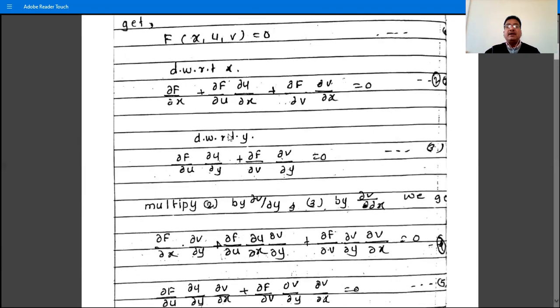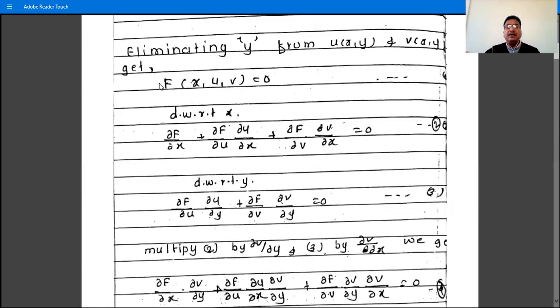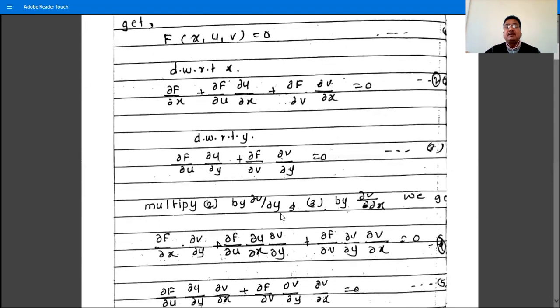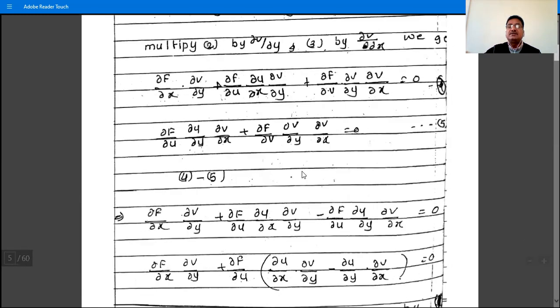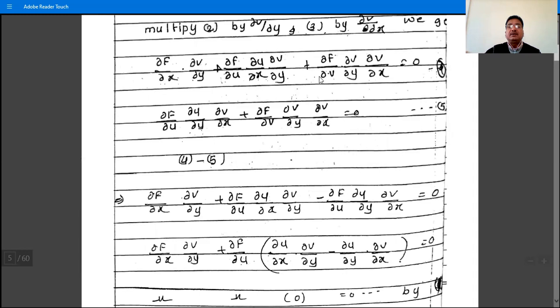And then with respect to y, the derivative of f is 0, so don't write the term ∂f/∂y. Then write ∂f/∂w · ∂w/∂y plus ∂f/∂v · ∂v/∂y. This is equation number 3. And then multiplying equation 2 by ∂v/∂y, and equation number 3 by ∂v/∂x, we have equations number 4 and 5, and then subtracting 5 from 4,